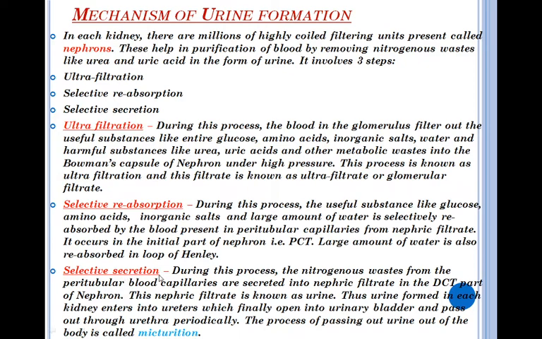Now selective secretion. During this process the nitrogenous waste from the peritubular blood capillaries is secreted into the nephric filtrate in the DCT part of the nephron. This nephric filtrate is now known as urine, and thus urine formed in each kidney enters into the ureters, which finally open into the urinary bladder, and the urine is passed out through the urethra periodically. The process of passing urine out of the body is known as micturition. It is called micturition.